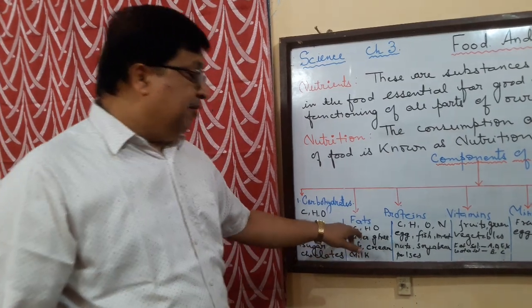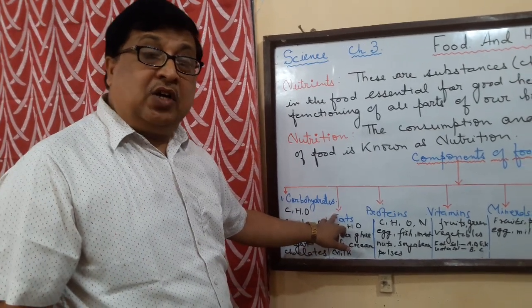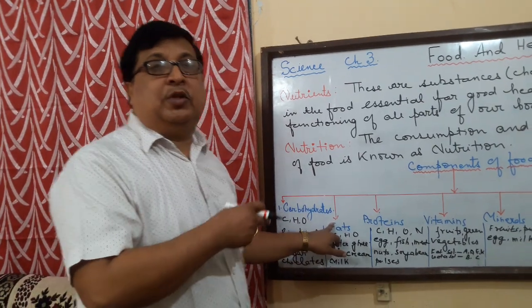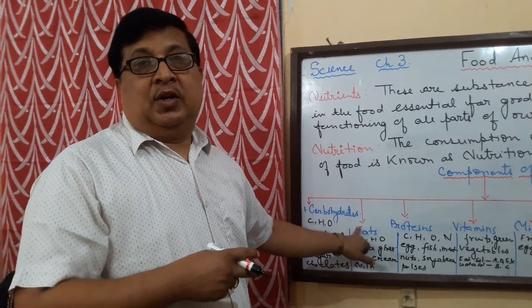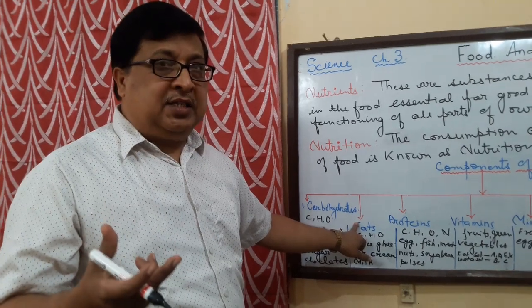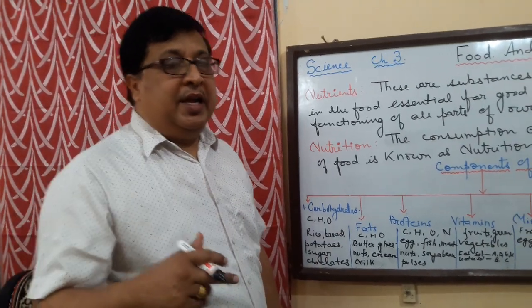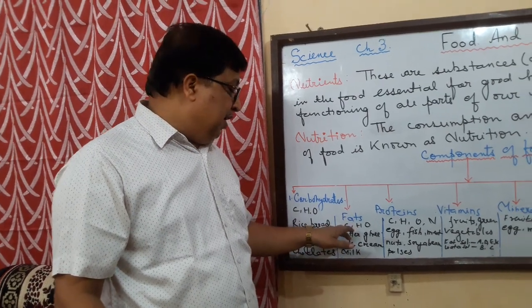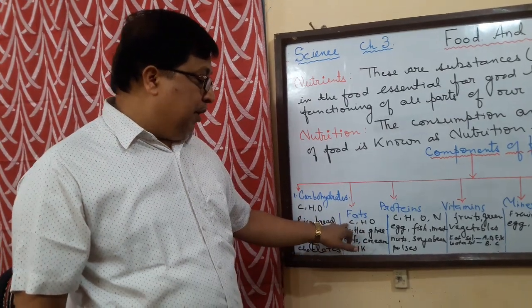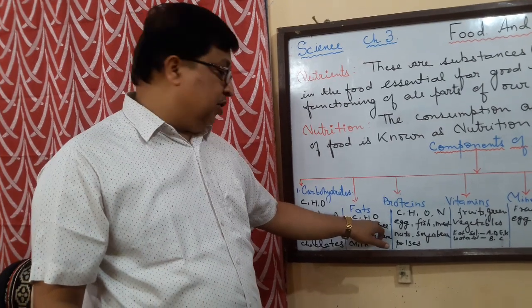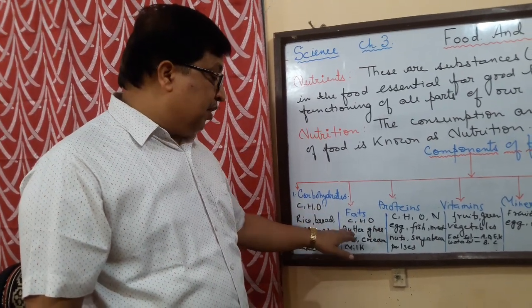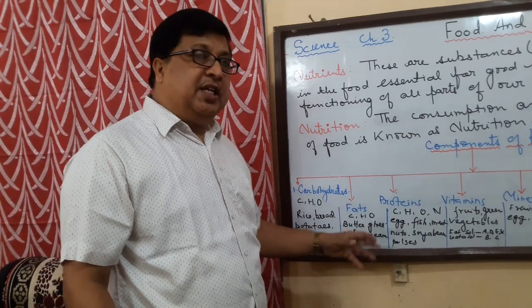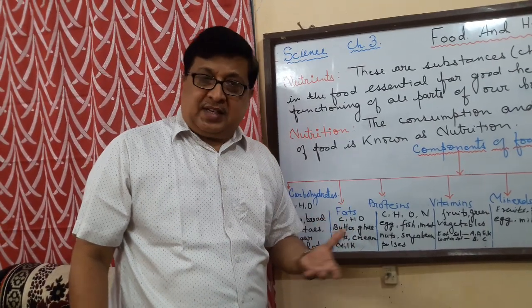Next is the fats. Fats are also energy giving food. They give more energy compared to the carbohydrates. When we take more carbohydrates than is needed by our body, it gets converted into fats. What do these fats contain? They also contain carbon, hydrogen and oxygen, just like carbohydrates. And what are the sources? Butter, ghee, nuts, creams, milk. These are rich sources of fats.